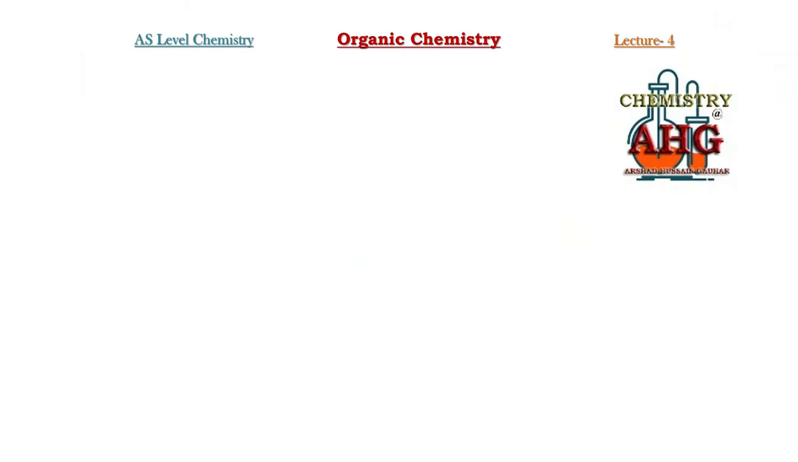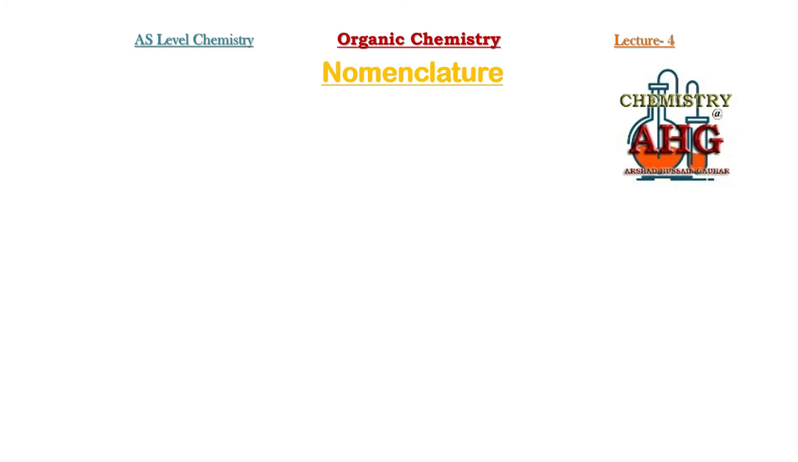Hello students, AS level chemistry, chapter is organic chemistry, lecture number 4. In this lecture we are going to talk about what is nomenclature. Nomenclature is a system of naming organic compounds. Now how can we name different organic compounds in organic chemistry?